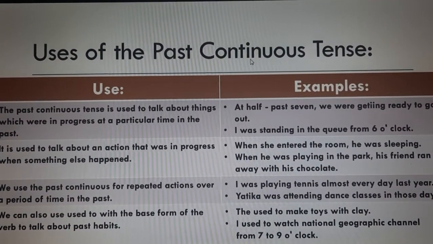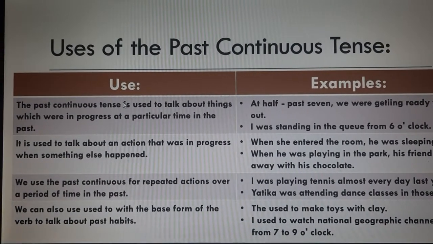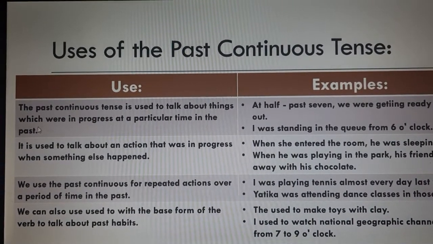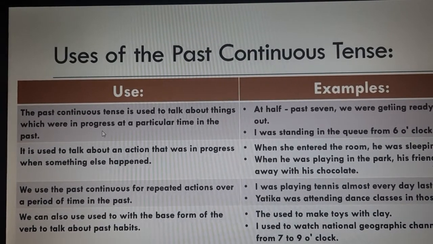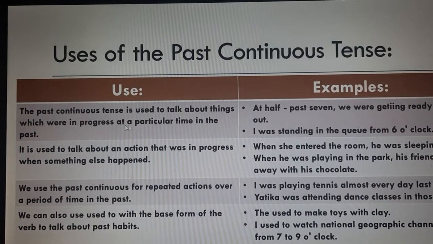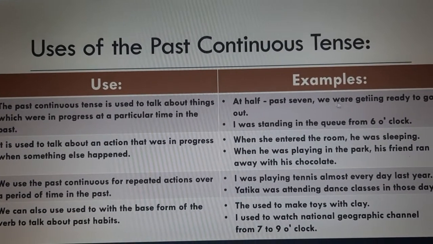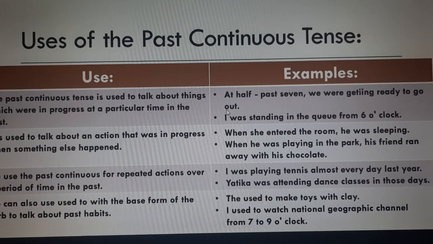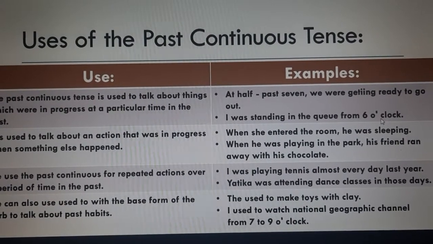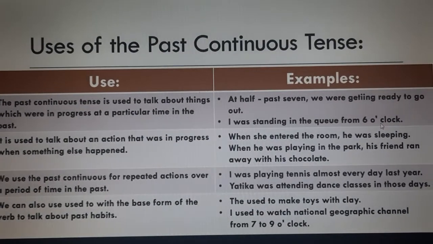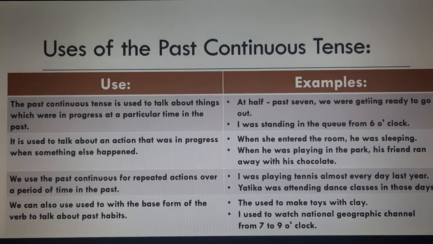Uses of the past continuous tense. The first use is the past continuous tense is used to talk about things which were in progress at a particular time in the past. For example, at 7:30, we were getting ready to go out. Second example, I was standing in the queue from 6 o'clock. So, he is not standing in the queue now. He was standing in the queue from 6 o'clock.